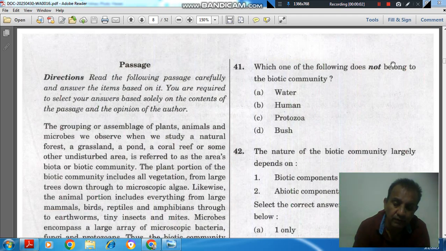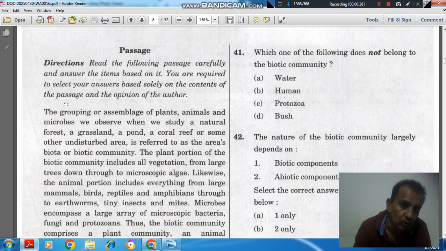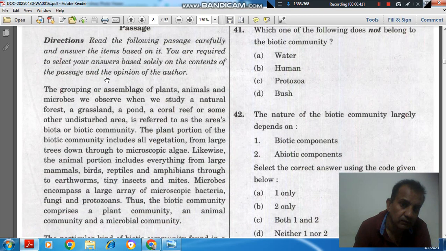Hello, welcome again. We are solving the General Ability Test of year 2024 of the NDA NA1 exam. In this paper, Part A is the English paper, and in this part A there is one section, a passage, for which the directions are: read the following passage carefully and answer the items based on it. You are required to select your answer based solely on the content of the passage and the opinion of the other.